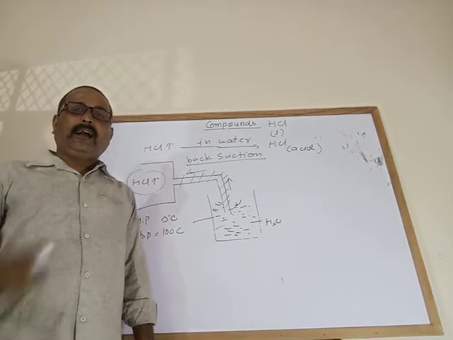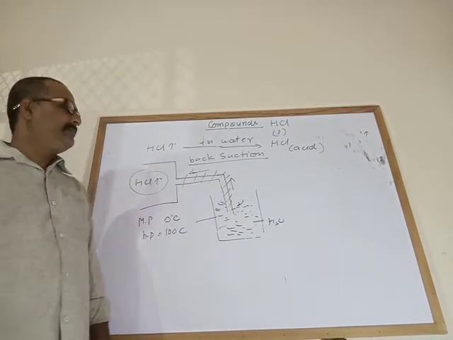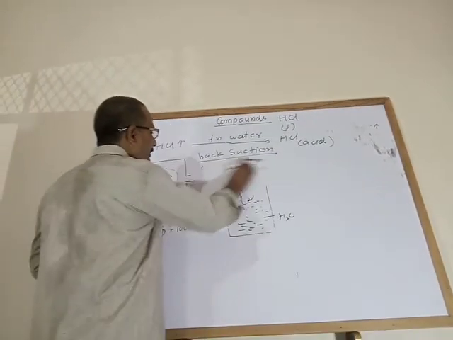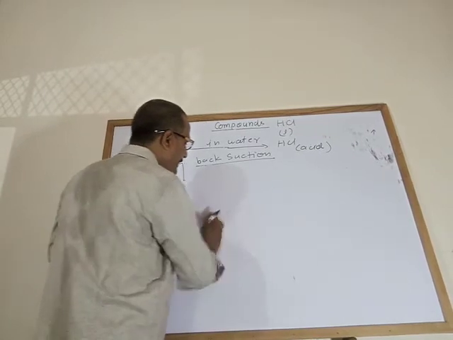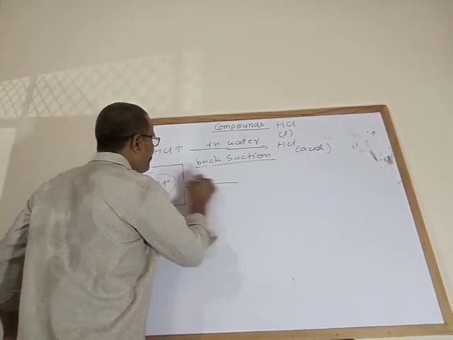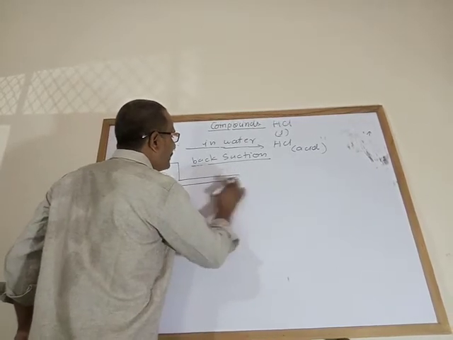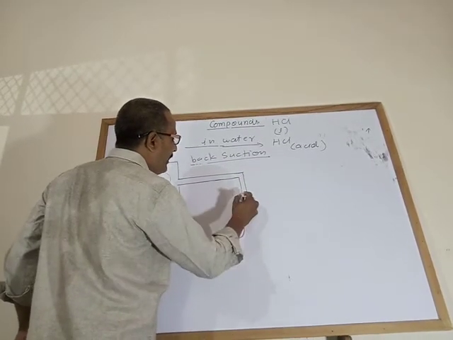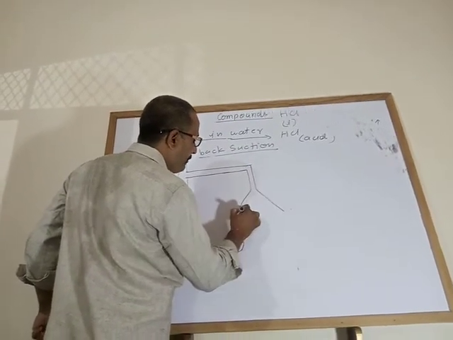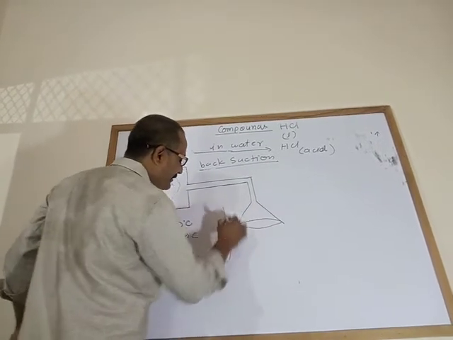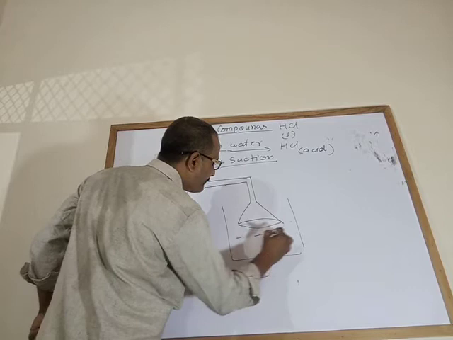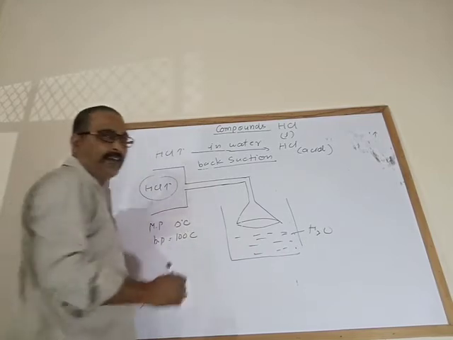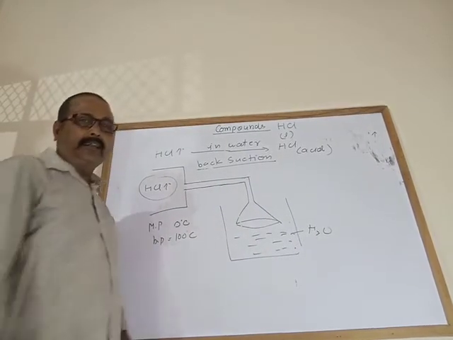How can we avoid the back suction? This is the first question. It is a very easy process. We can avoid back suction, first, by giving a large surface area, means by funnel arrangement. See this one, the water. It is shaped just like a funnel. The first answer is by funnel arrangement.